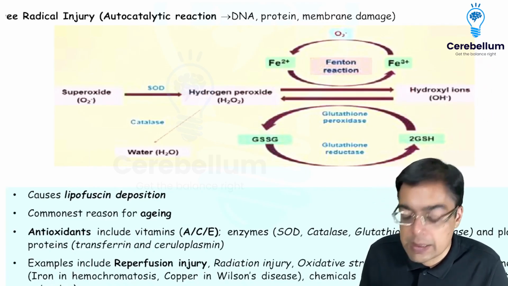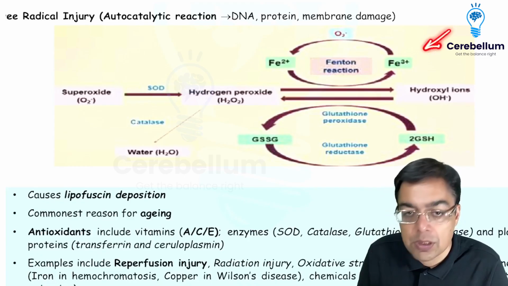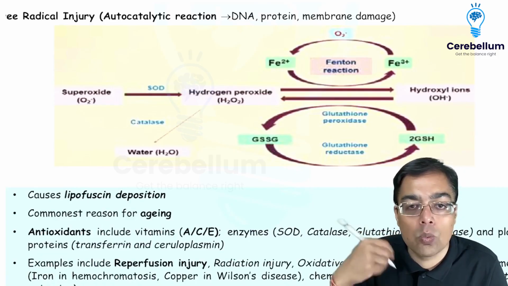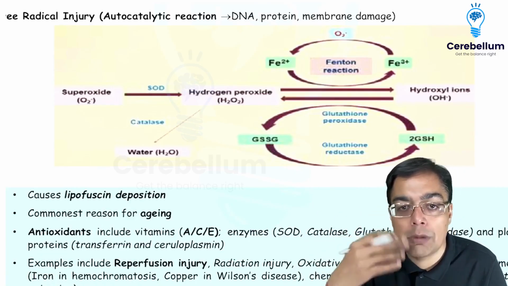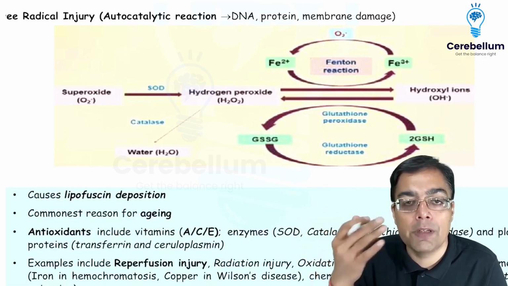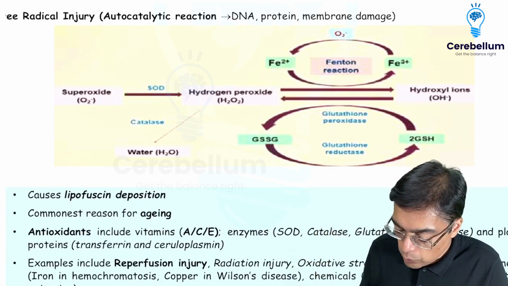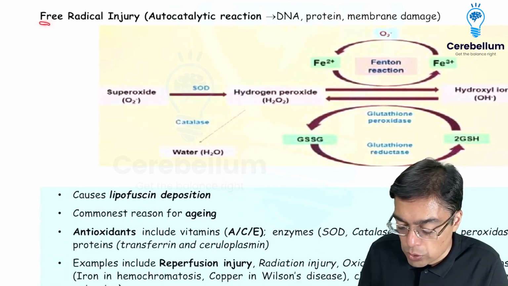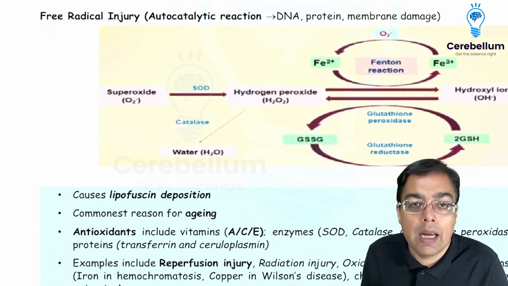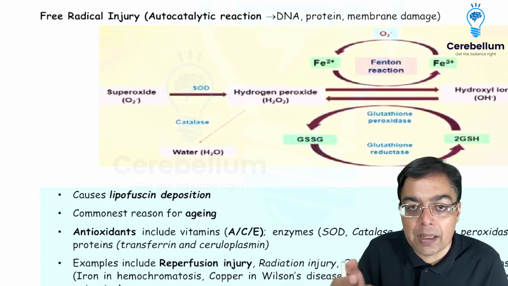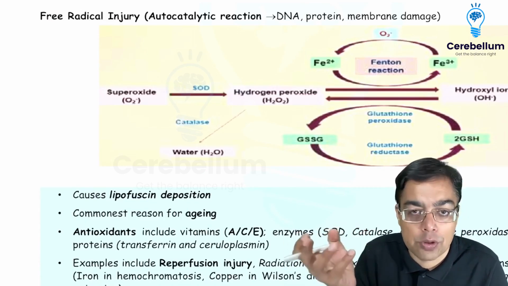We are asked questions in the exam on something which is given the name of Fenton's reaction. So, iron being an example of a transition metal, Fe2+ gets converted into Fe3+. That's responsible for more formation of the hydroxyl ions, and that's why there is going to be presence of free radical injury. Why is this free radical injury important? Because this has been attributed as one of the commonest mechanisms for aging of an individual. And one of the indicators for the presence of a free radical injury is the deposition of the lipid derived pigment that's given the name of lipofuscin, right?